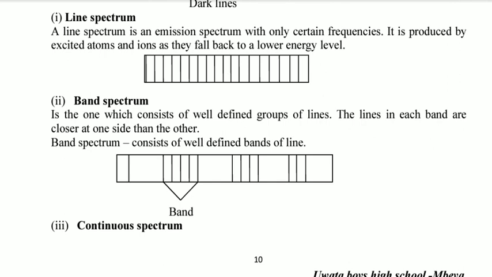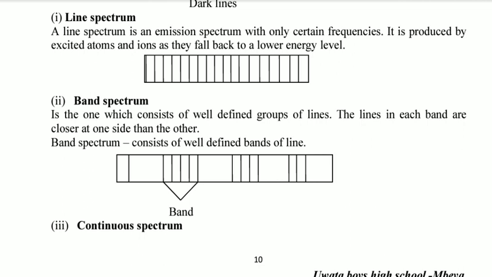While in band spectrum, lines are arranged in groups, closer on one side and far apart on the other side. So band spectrum is the one which consists of well-defined groups of lines. That's why they are called band spectrum. The lines in each band are closer on one side than the other.